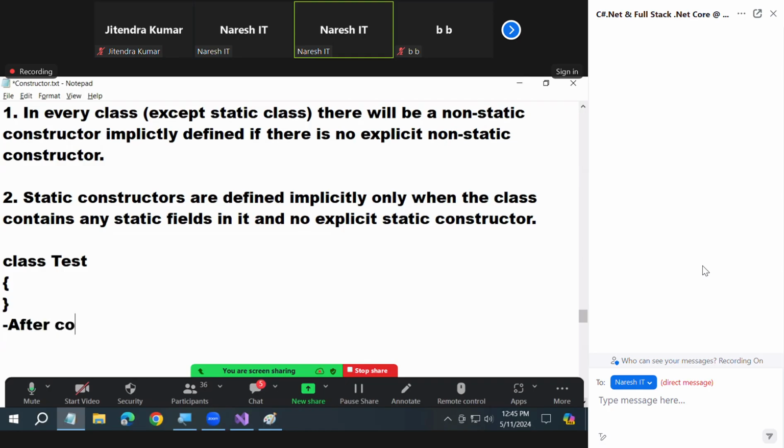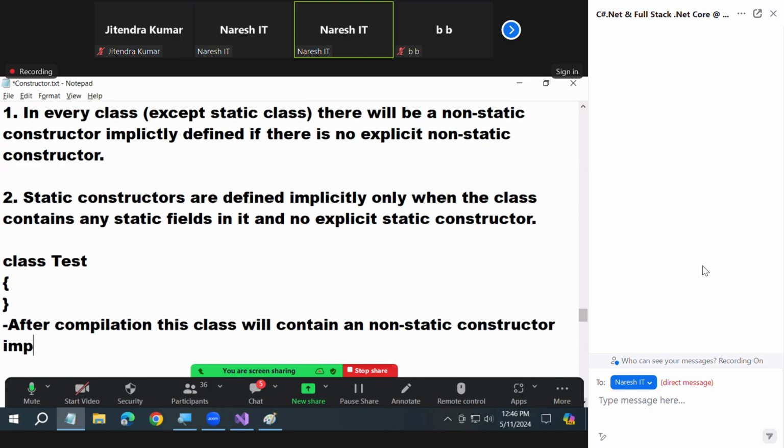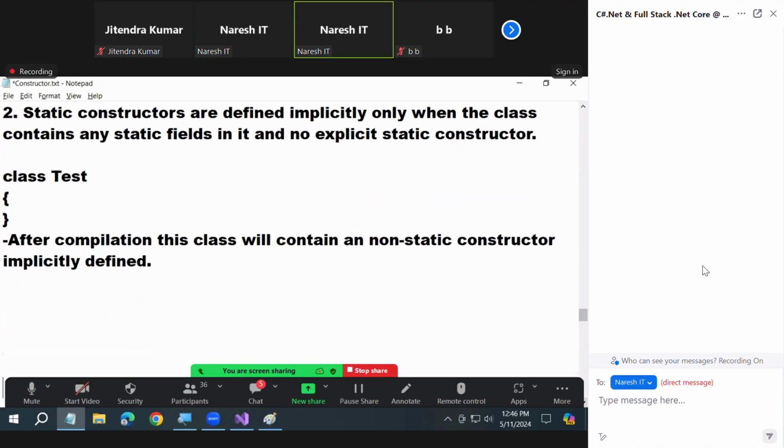After compilation, this class will contain a non-static constructor implicitly defined. Non-static constructor implicitly defined. Sir, static constructor won't be present. We need clarity on that also now. Read carefully.